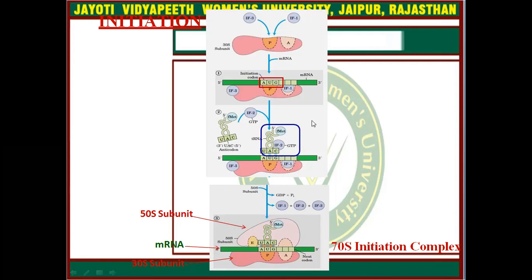After the complementary pairing between codon and anticodon, GTP will hydrolyze into GDP and energy is generated.